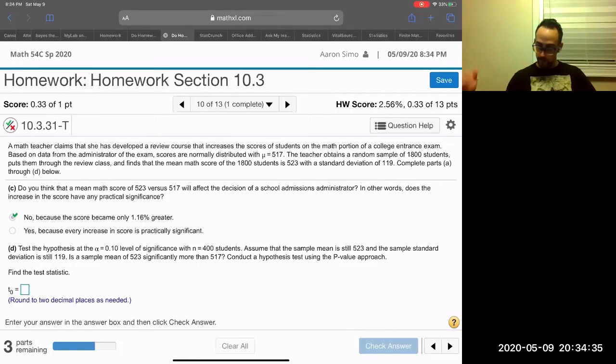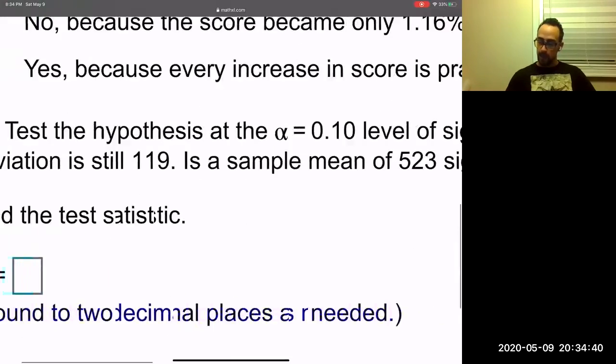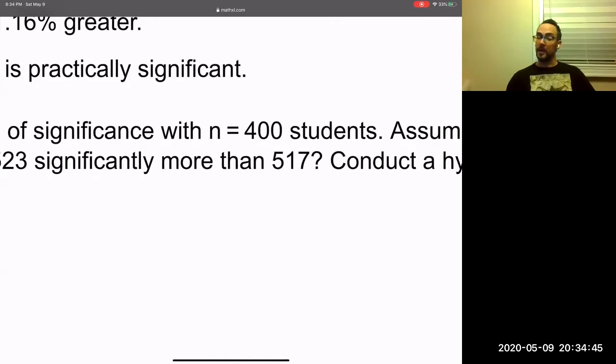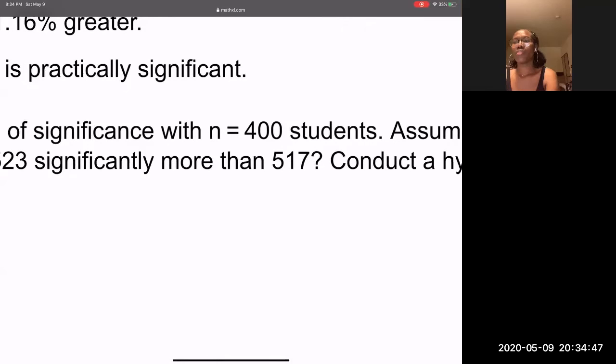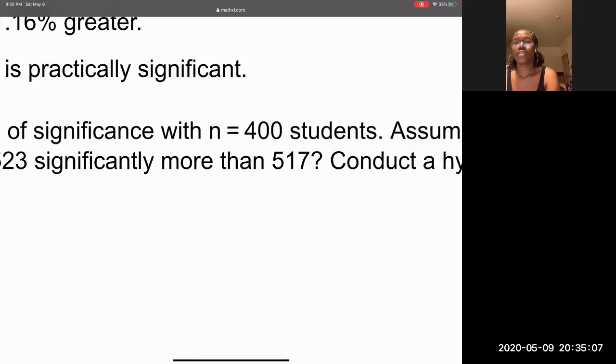So this is saying something else. It's saying test the hypothesis at the alpha equals 0.1 level of significance with n equals 400 students. I'm predicting that these results are not going to be statistically significant because the sample size is smaller. When the sample size is bigger, we have more information.